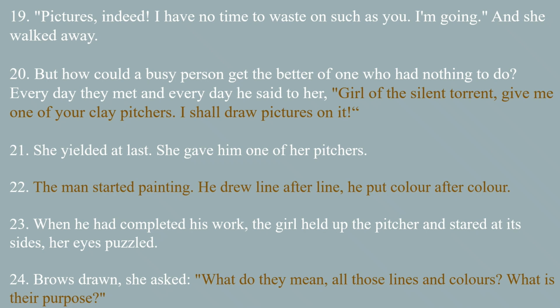23rd line. When he had completed his work, the girl held up the picture and stared at its sides, her eyes puzzled. After the idler finally completed drawing on her picture, the silent torrent girl got puzzled. What is the purpose, what will it be used for, she thought in her mind. 24th line. Browsed down, she asked, "What do they mean, all those lines and colors? What is their purpose?"